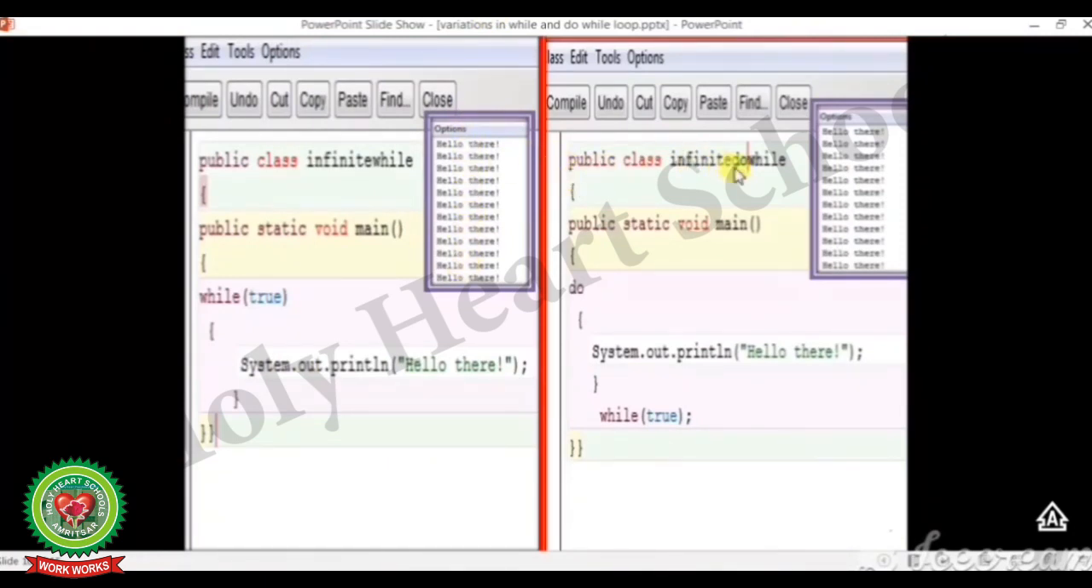Same is the case with do while loop. Public class InfiniteDoWhile, curly bracket start, public static void main, curly bracket start, do, System.out.println hello there, means every time the message will be printed endlessly on the computer screen till the time the condition is true. Only the difference is there in how to write the program. Clear students?